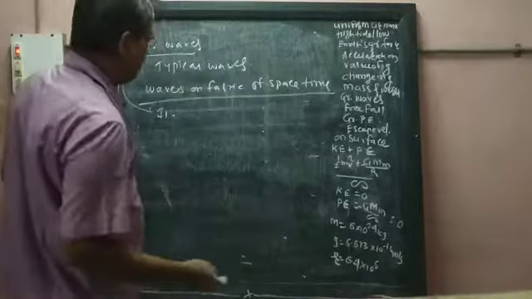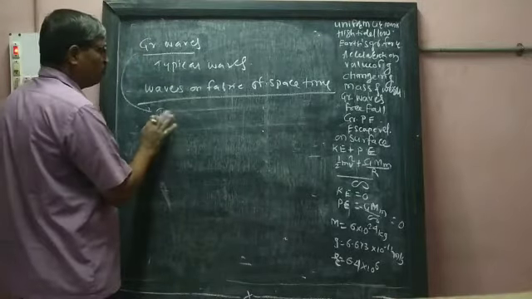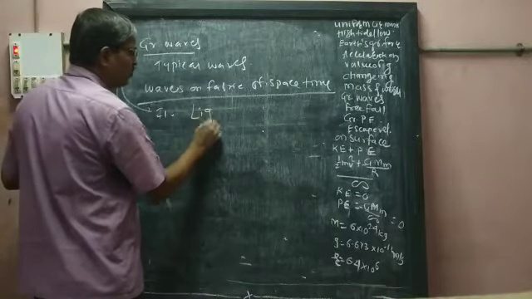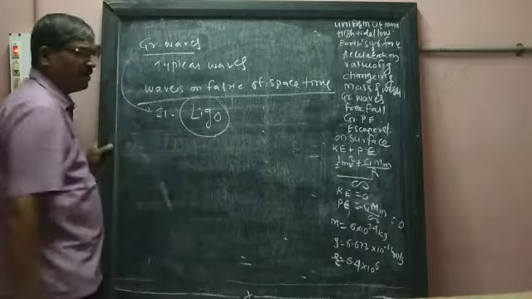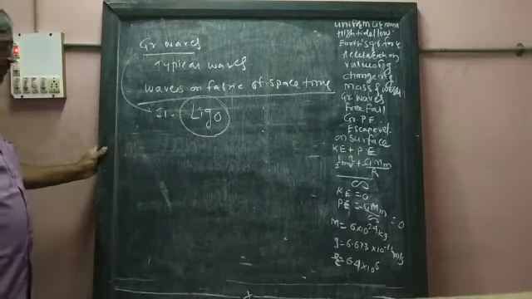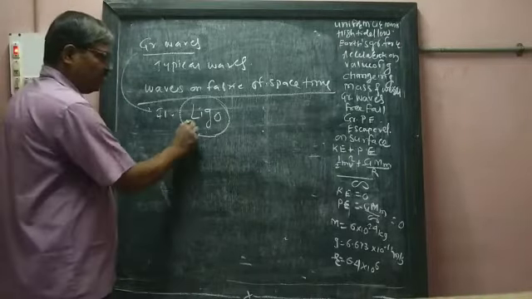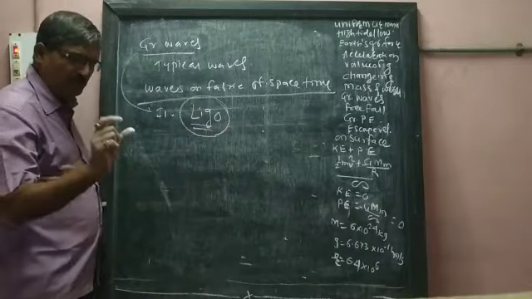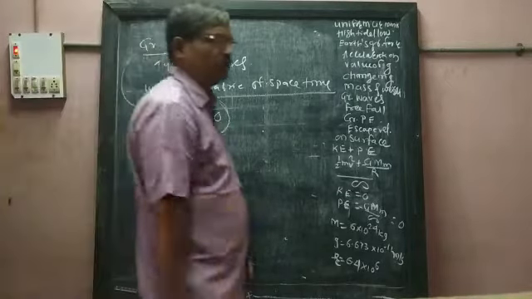But exactly after 100 years we came to know about it, because an instrument was invented by scientists, that is LIGO. LIGO is a very sensitive instrument.